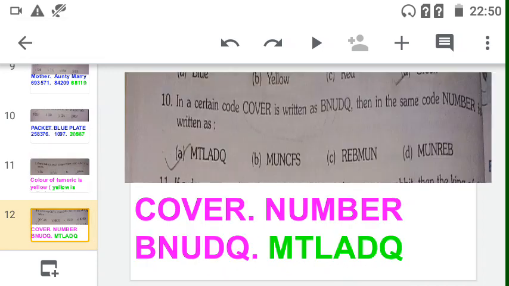Now see the tenth question. This tenth question is the same like the fourth question.